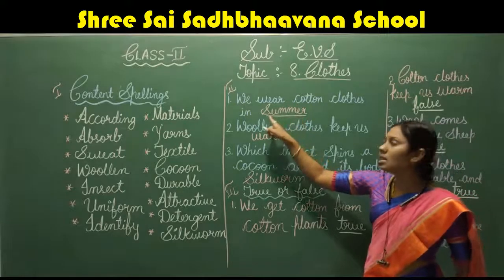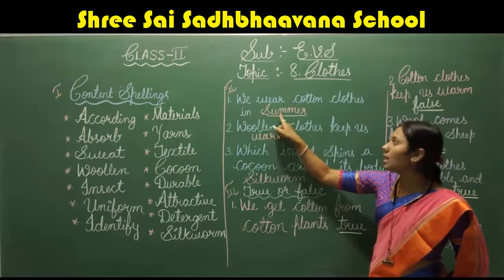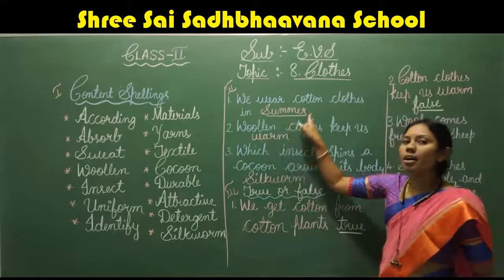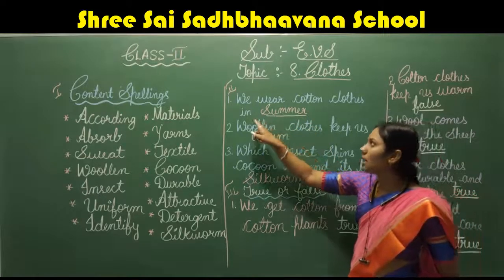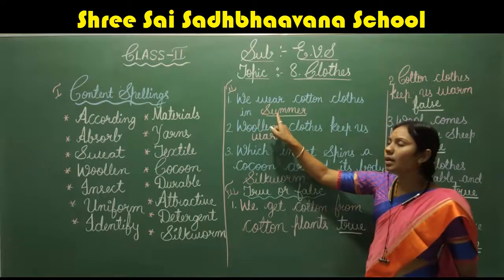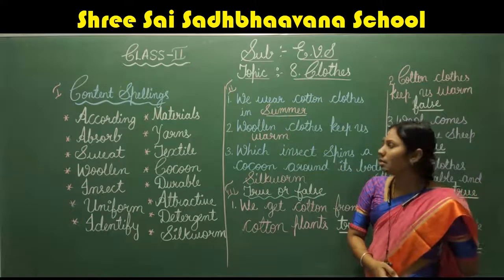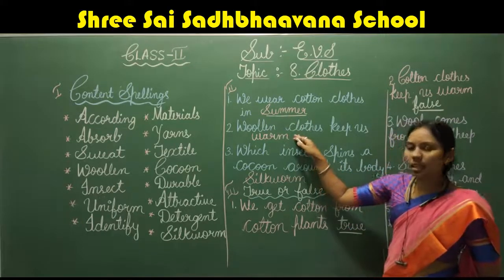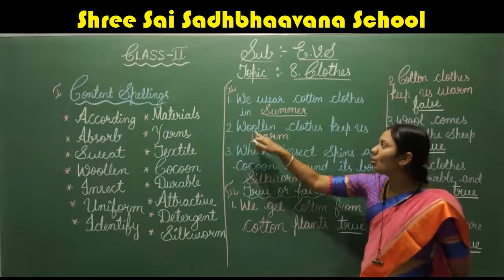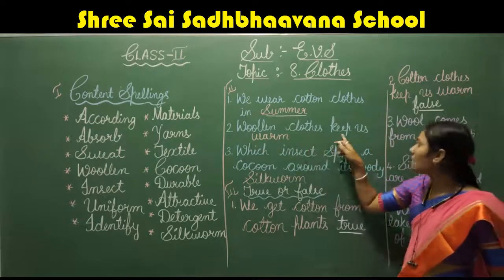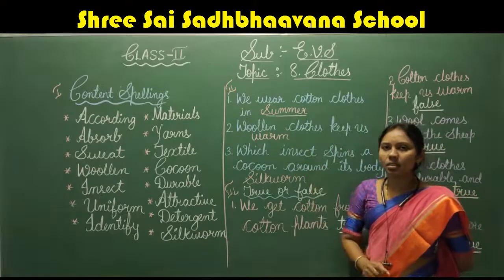The spelling for summer is S-U-M-M-E-R. Summer. Once again, S-U-M-M-E-R. Summer. Next, the second question is: woolen clothes keep us dash.